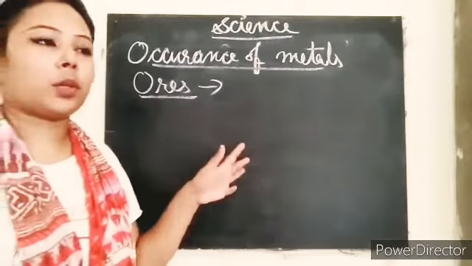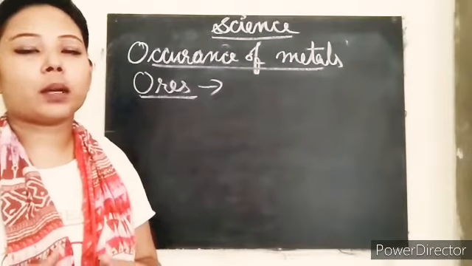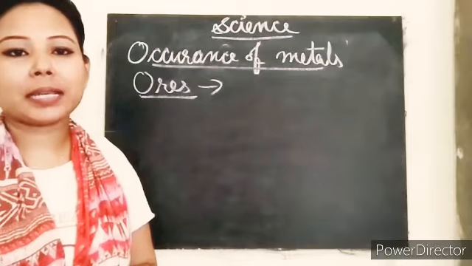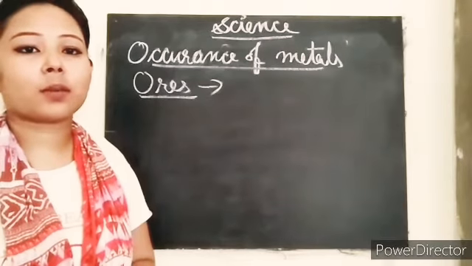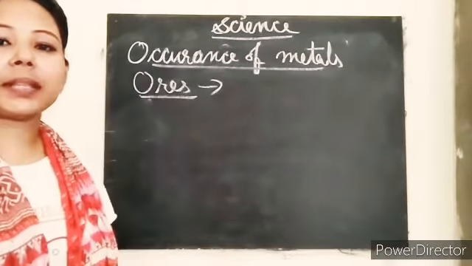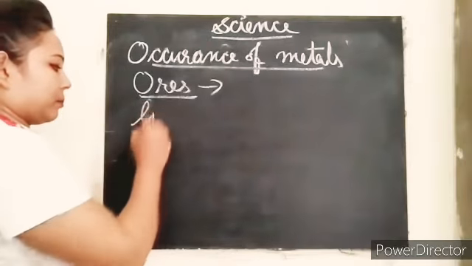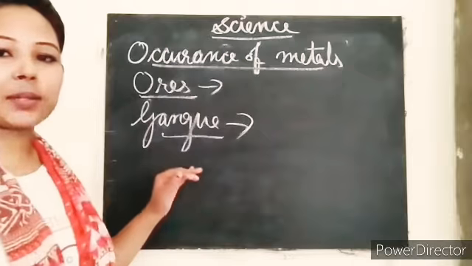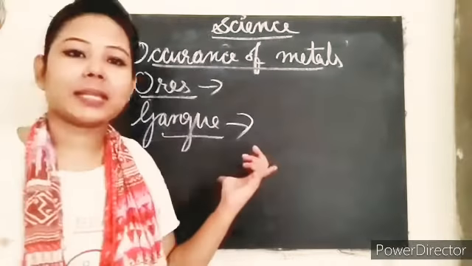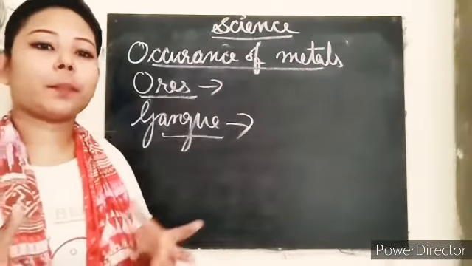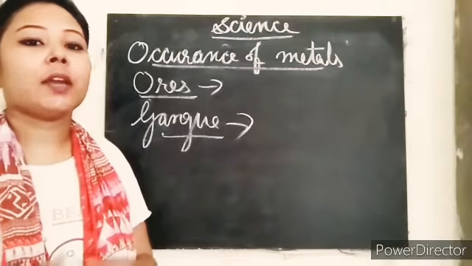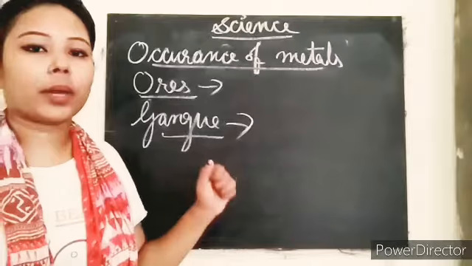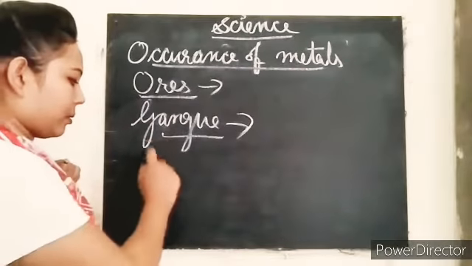So what are ores? Basically, these are the rocks having metallic minerals in them, and we just extract these minerals from these rocks for our purposes. And the next one we have gangue, which is pronounced as gangue, okay? So what is gangue? When minerals are combined with each other and with some impurities, then these are known as gangue, okay?